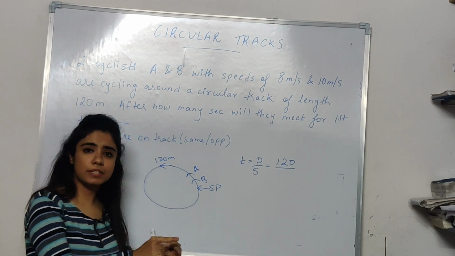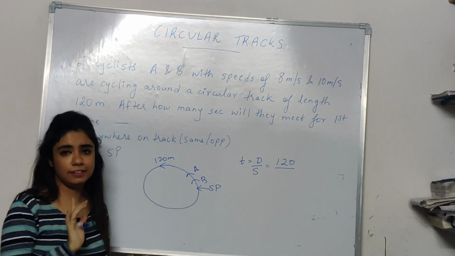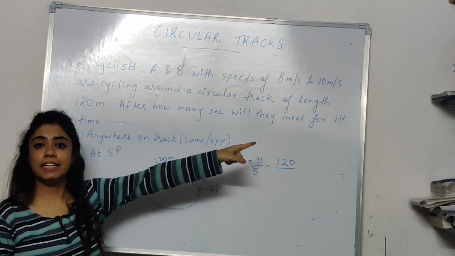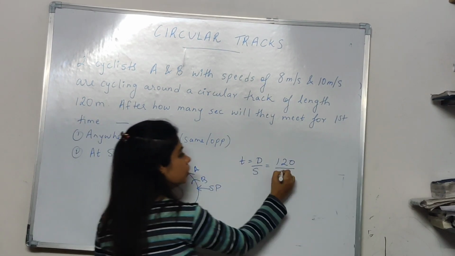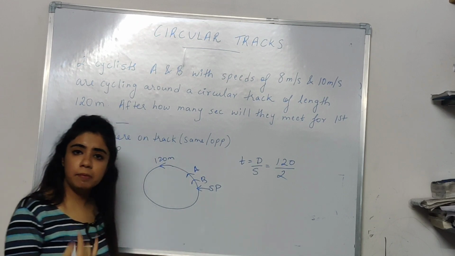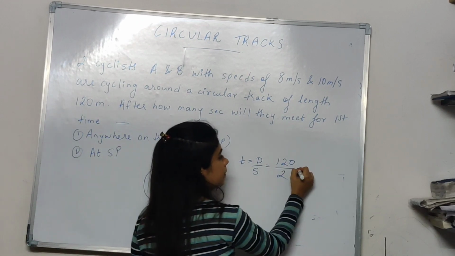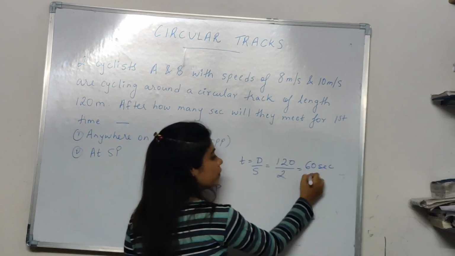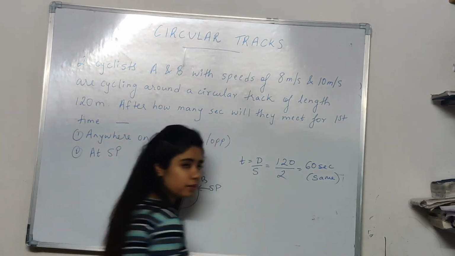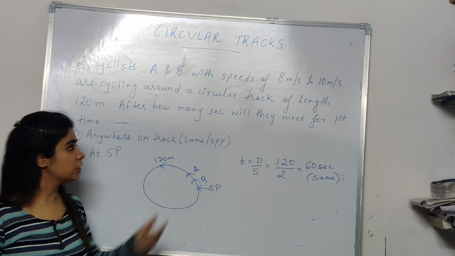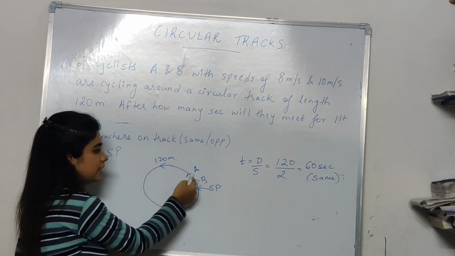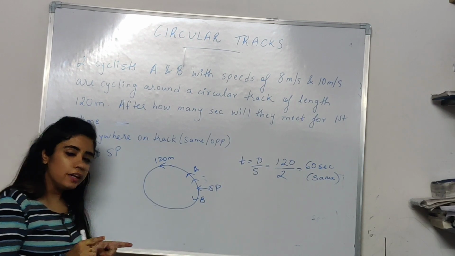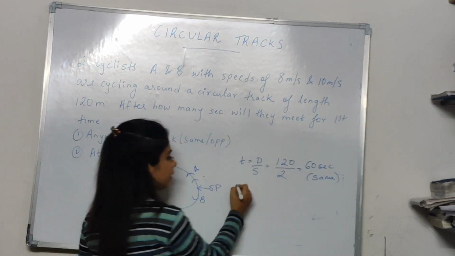Now, they are moving in the same direction. When two bodies move in the same direction, we subtract their speeds. तो A का speed कितना है? 8. B का speed है 10. So the difference is 2. So when will they meet for the first time? They will meet after 60 seconds, provided they are moving in the same direction. अच्छा, अगर opposite direction में travel कर रहे हैं, let's say A started from here and B started from here, ठीक है? Now when will they meet? Same thing.